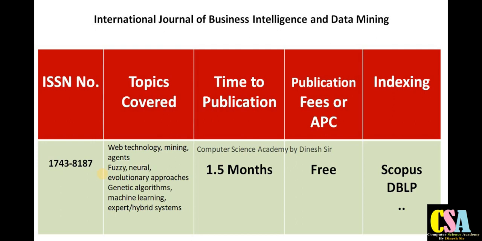This is a very rapid publication journal. Within 1.5 months your research paper will get published freely in the Scopus Index Journal and also the DBLP category journal. Topics covered by this journal: web technology, mining agents and fuzzy neural network approaches, genetic algorithm, machine learning, expert system and hybrid system. There are so many topics covered by this journal, so explore it if your research area matches with its titles, aim and scope.